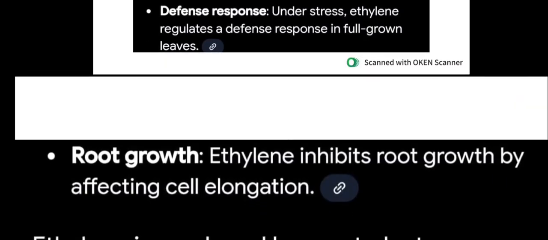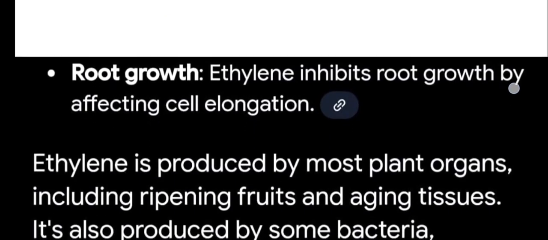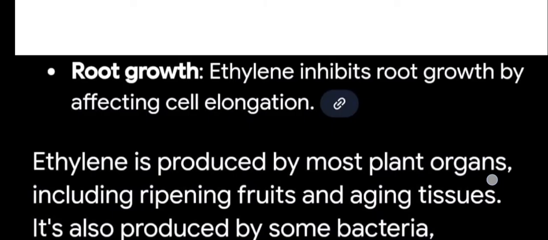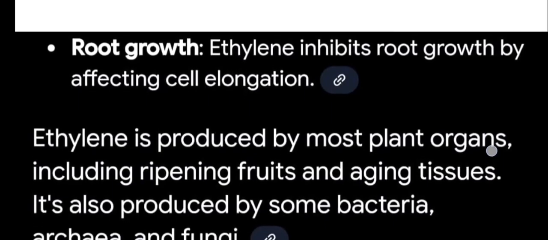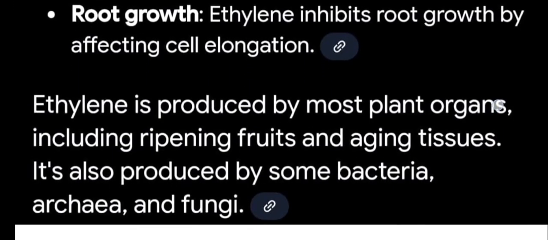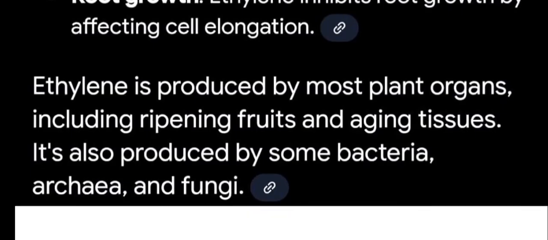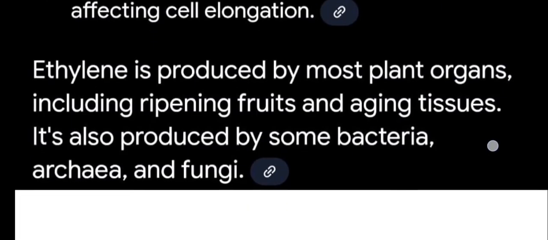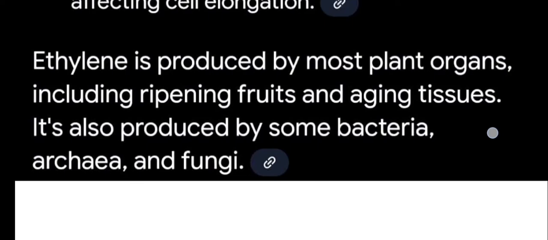And also root growth. Ethylene inhibits root growth by affecting cell elongation. Ethylene is produced by most plant organs, including ripening fruits and aging tissue. It's also produced by some bacteria, archaea, and fungi.